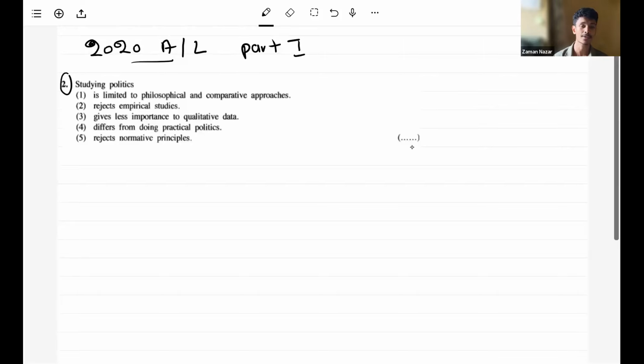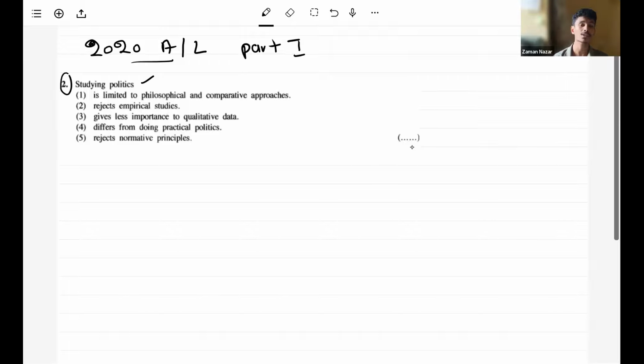This particular question is related to the very first unit of your political science syllabus, which is Introduction to Politics. It's a very simple and direct question. They have just mentioned studying politics, so you should understand the question first.